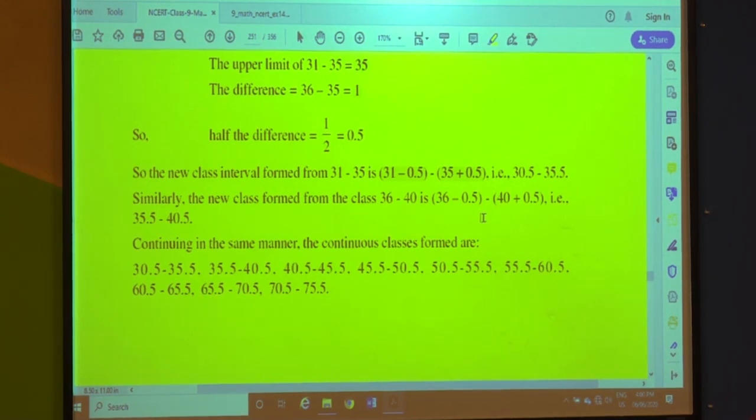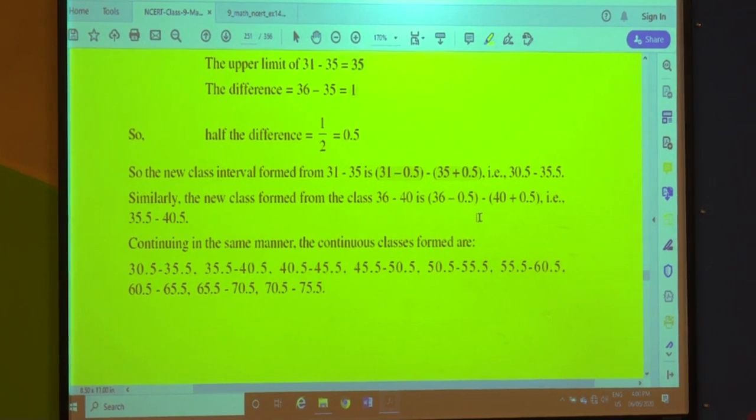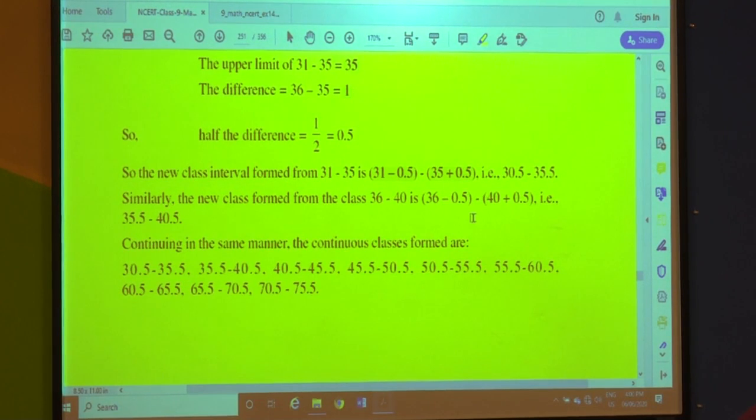We have subtracted 0.5 from the lower class limit and added 0.5 to the upper class limit. So now what is the class interval? The class interval now is 30.5 to 35.5.